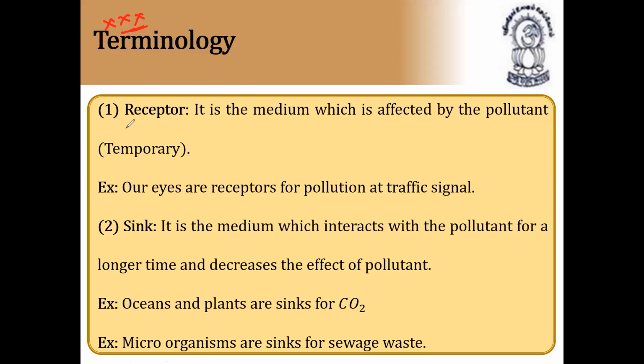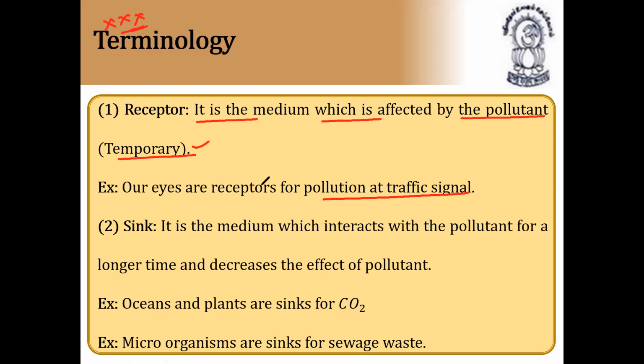First one, we have receptor. It is the medium which is affected by the pollutant. It is a medium which is affected by the pollutant only. This is called a receptor. For example, our eyes are receptors for pollution and traffic signal. Yes, because our eyes are receptors, nothing but a medium which is affected by the pollutant.